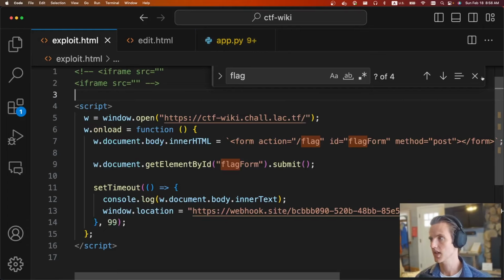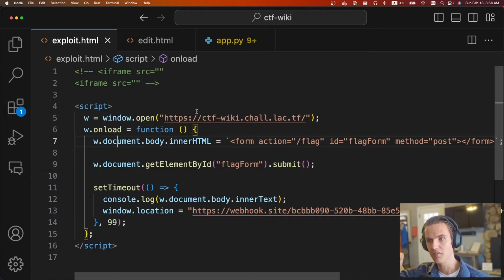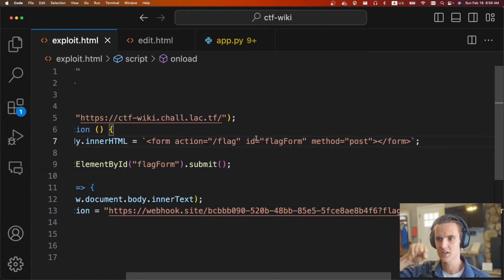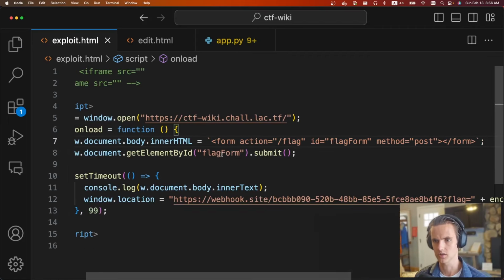This is what it looks like. We are going to embed this XSS, and we're going to have the admin view it within an iframe. In the XSS, we're going to open a new window, which is just the challenge. Once it's loaded, we are going to change the contents of this page to this inner HTML, which is just a form with action flag that sends a post request. We could do some JavaScript, there's a bunch of different things we could do, but I had this code already. And then we're going to submit the flag form.